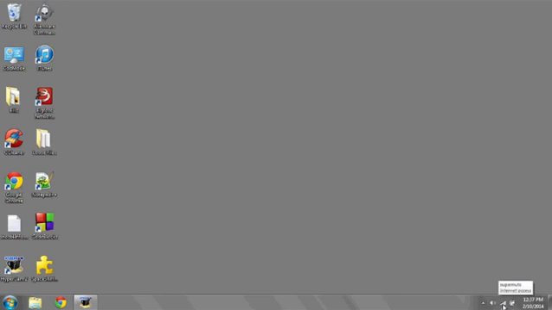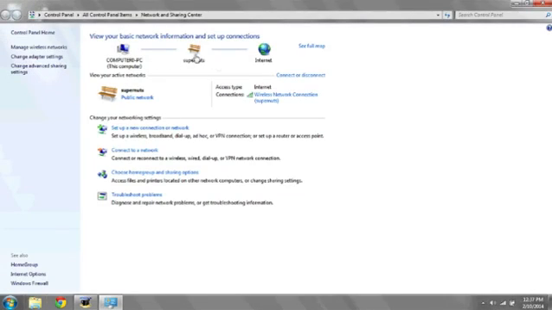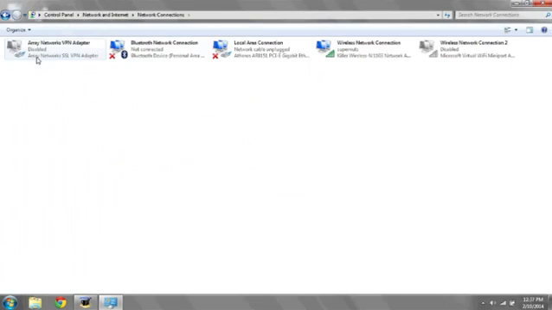Go over to the Network Connections panel in the bottom right corner, right-click, and hit Open Network and Sharing Center. Here you can see, based on the diagram, whether or not you have a connection to the internet. Then click Change Adapter Settings.